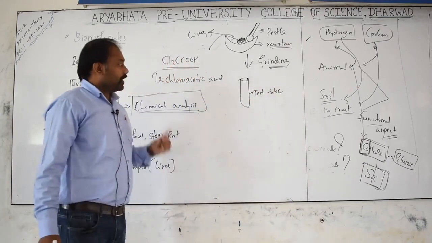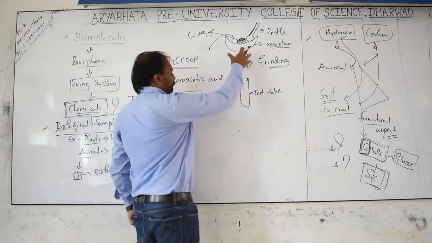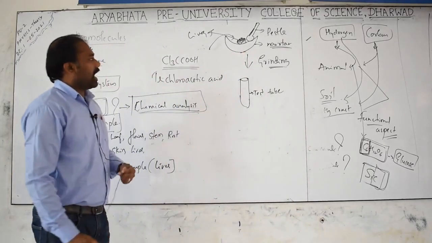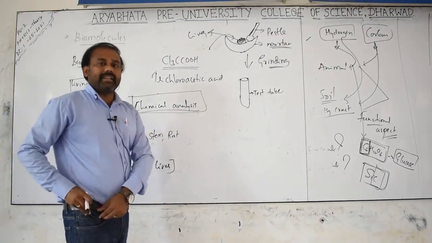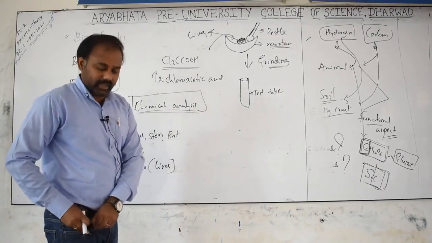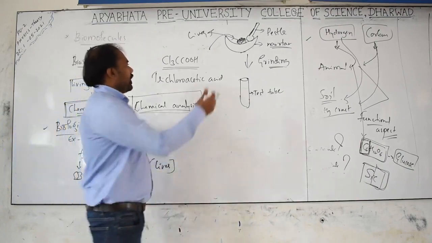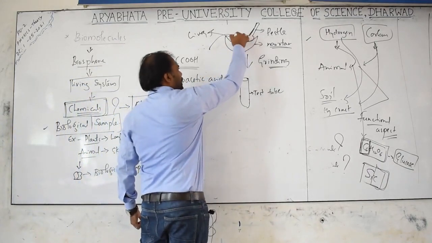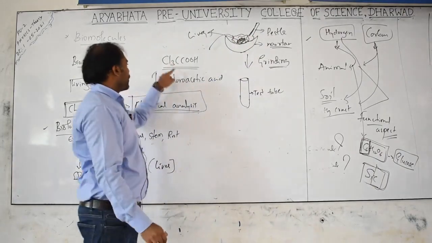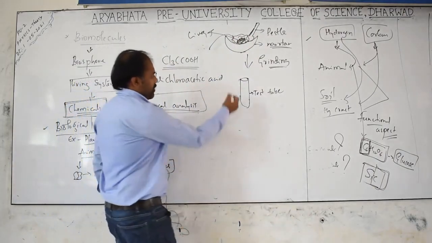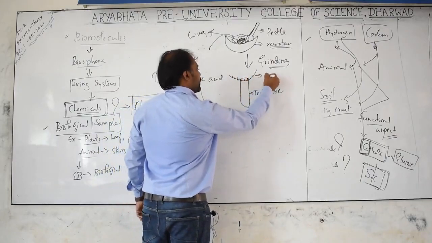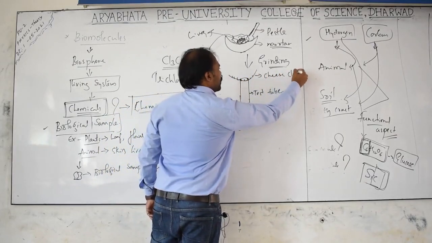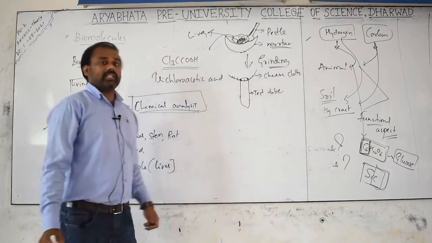Whatever chemicals or things are present in the mortar after complete grinding and addition of trichloroacetic acid, now cover this test tube with what is called cheesecloth. Do remember, cheesecloth.